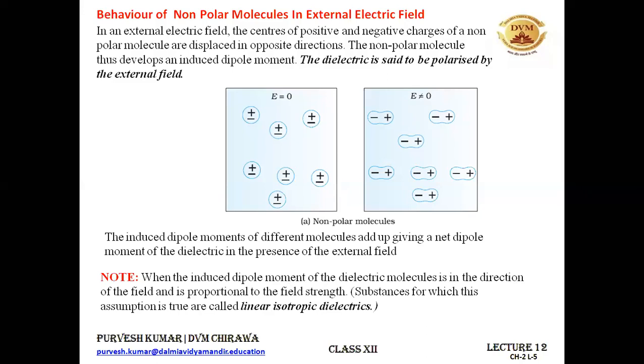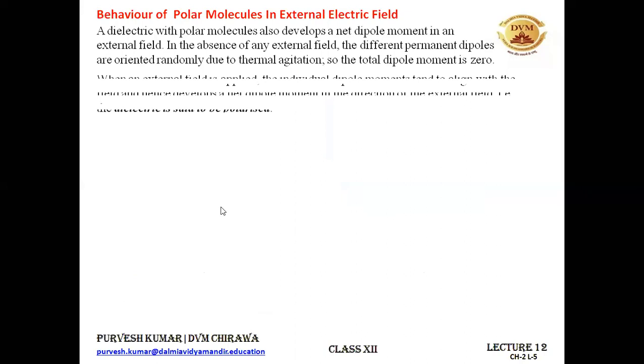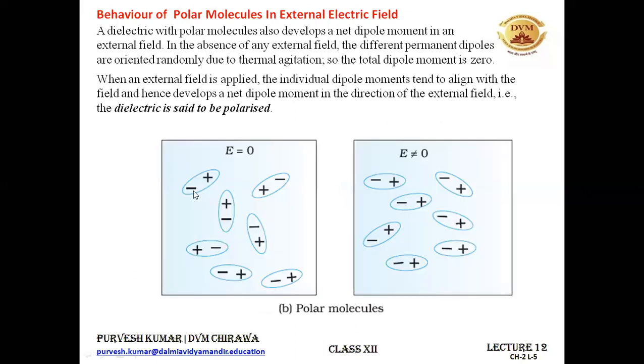Now let's move towards what happens when we place a polar molecule in an external electric field. This is my polar molecule, and I have placed it in an external electric field. Earlier, the polar molecule specimen had individual dipole moments.